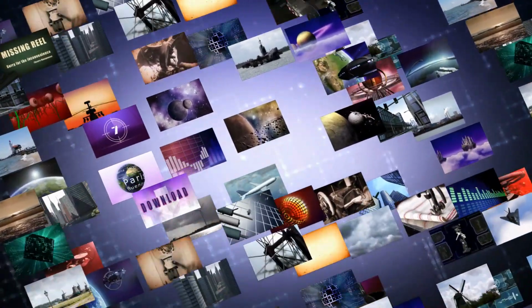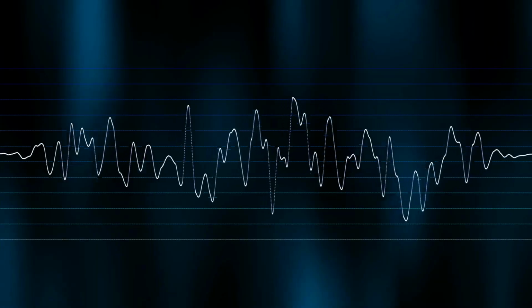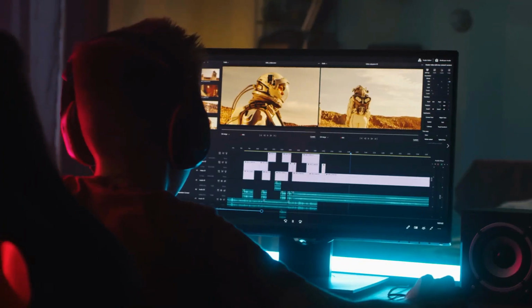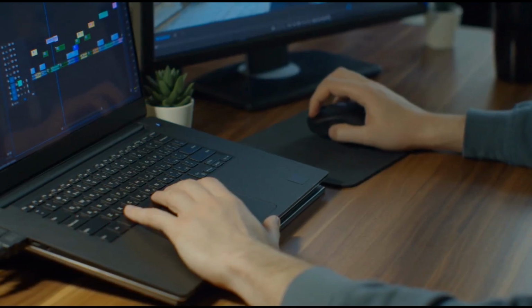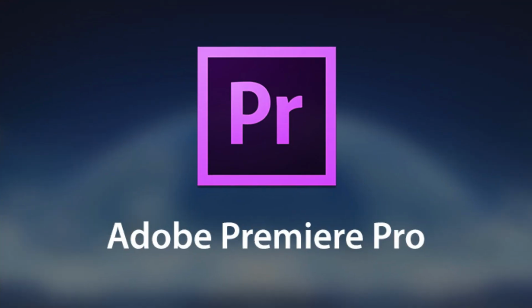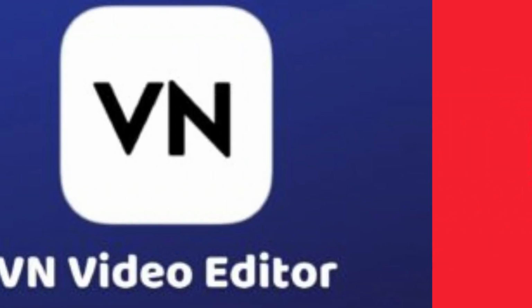With your script and thumbnail ready, it's time to record your YouTube short. You can either use your voice or an AI-generated voiceover. Then compile the visuals, either using stock footage or by creating animations. Edit your short using a video editing software like Adobe Premiere Pro, Final Cut Pro, or even mobile apps like InShot or VN Video Editor.